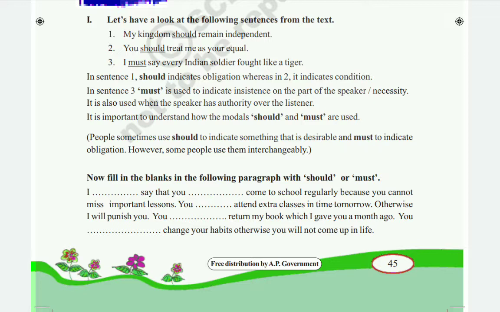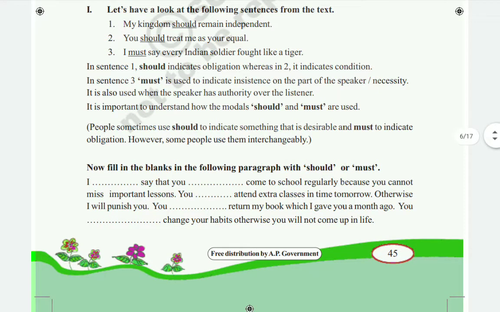However, some people use them interchangeably.